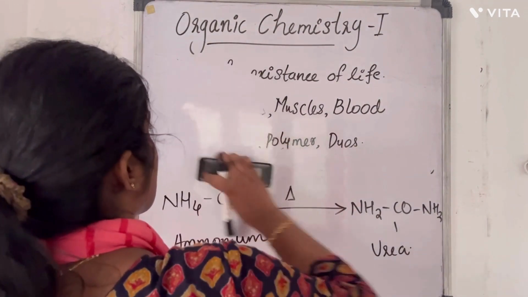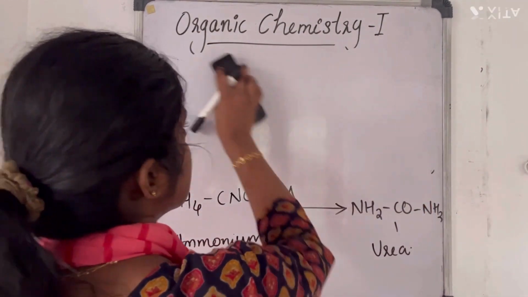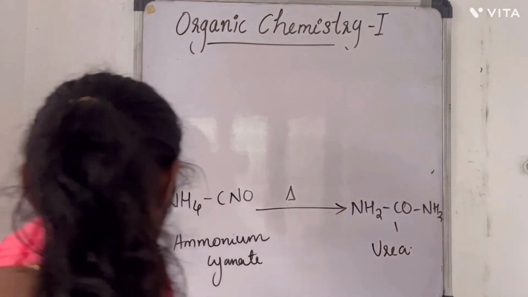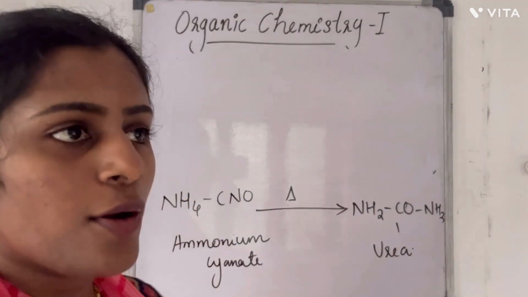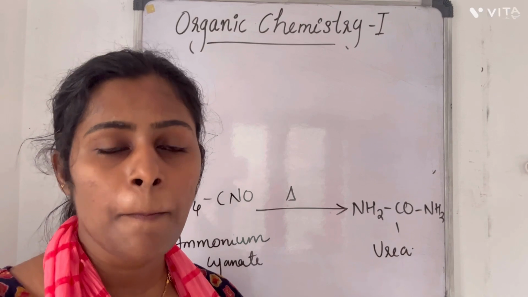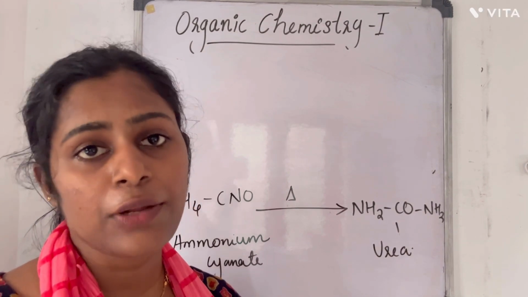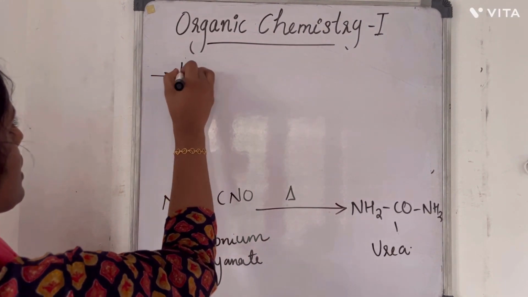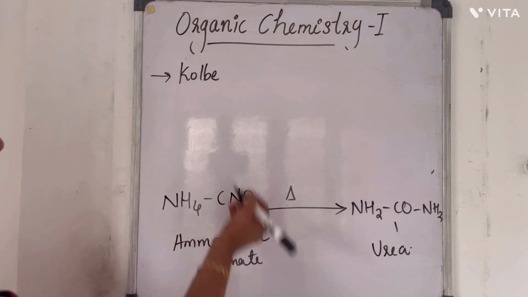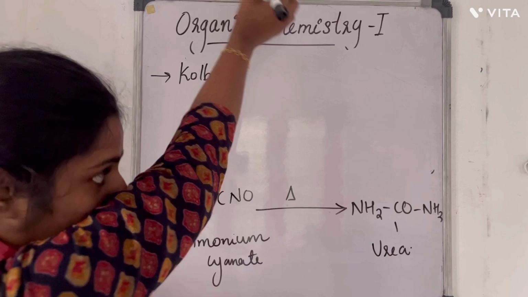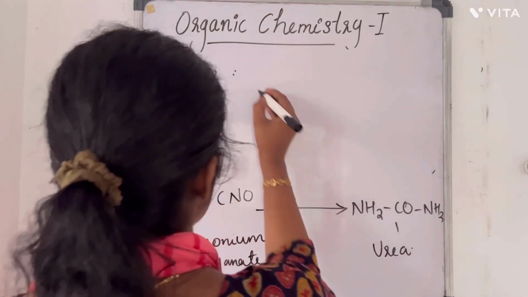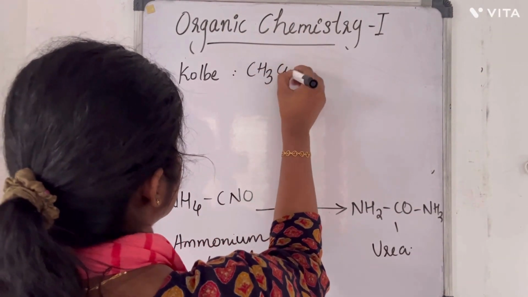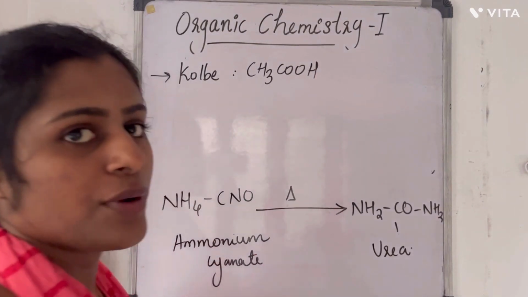Similarly, after 1828, some other scientists also synthesized organic compounds from inorganic substances. The other examples are Kolbe, another scientist, who prepared acetic acid from inorganic substances.